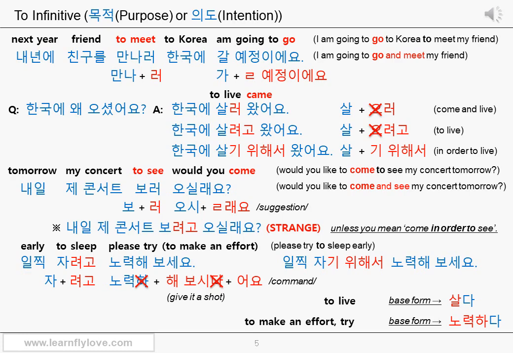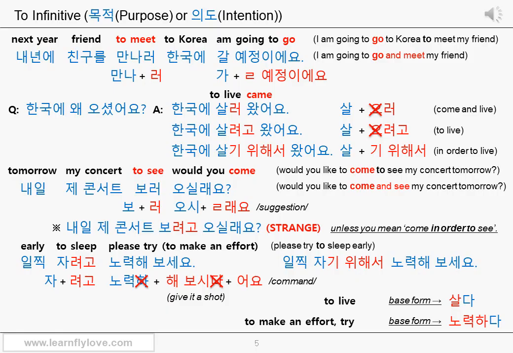Got it? 일찍 자려고 노력해 보세요. Please make an effort to sleep early. Please try to sleep early. There is one more reason. 으려고 노력하다 sounds very similar to 으려고 하다, which can mean intend to. As if you say, please intend to sleep early.